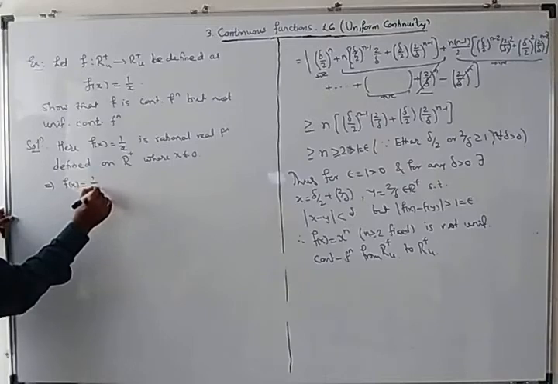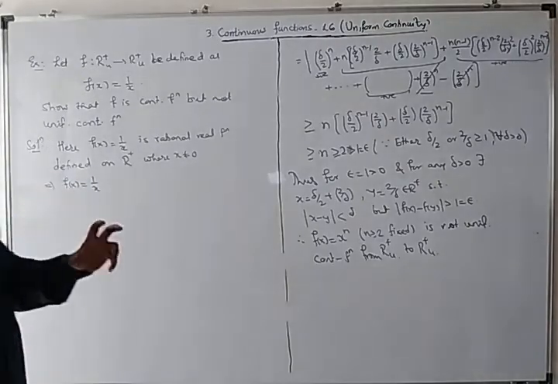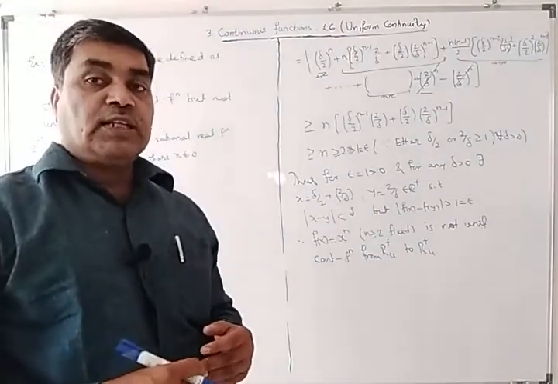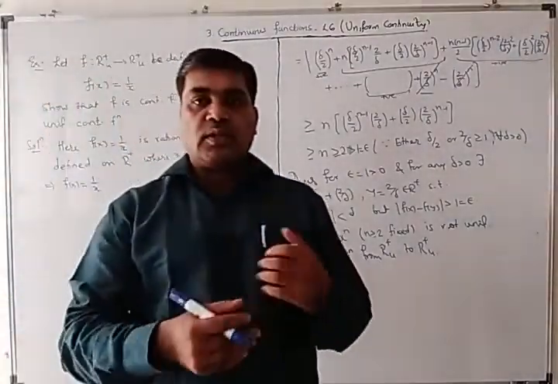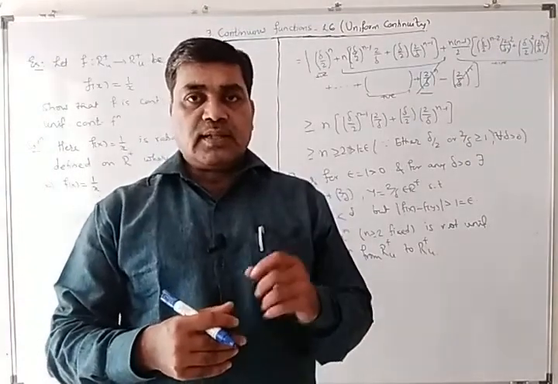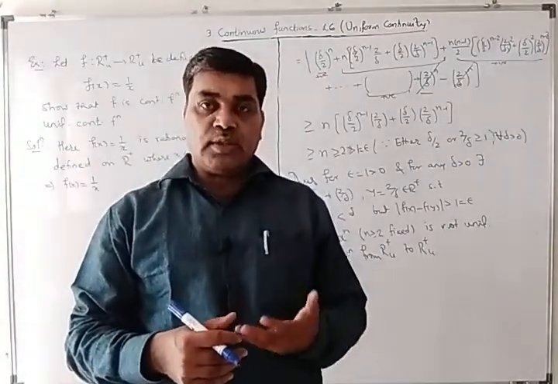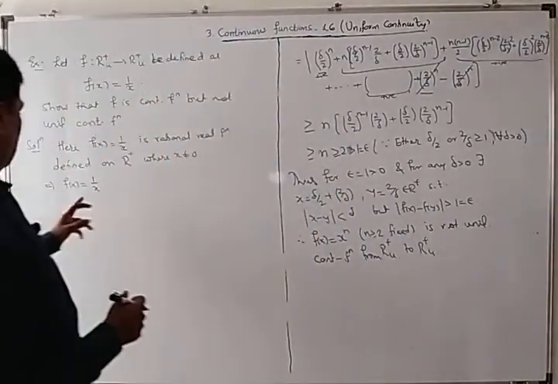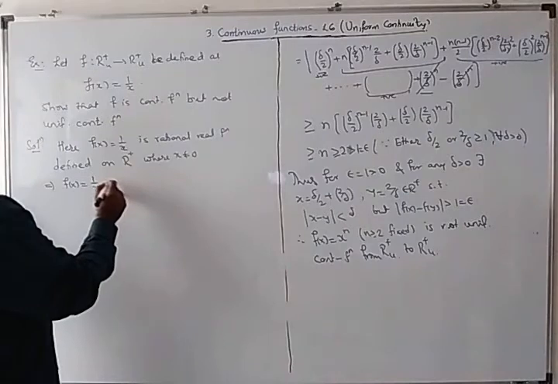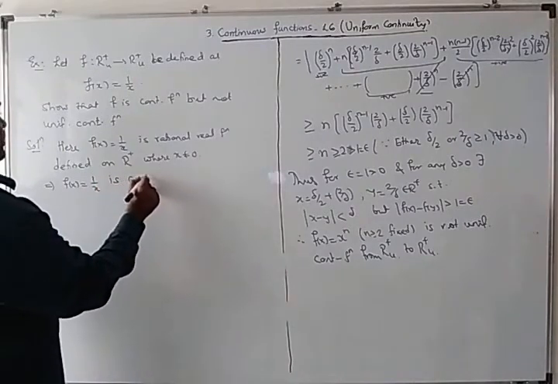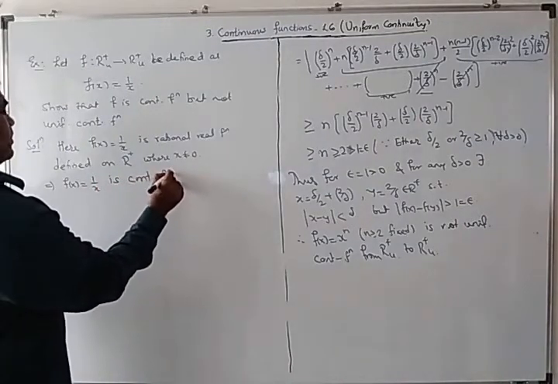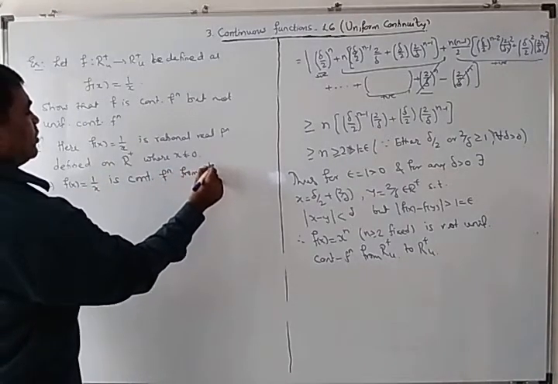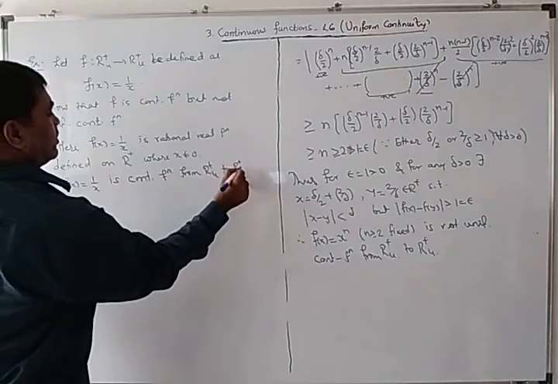We know that a rational function is continuous everywhere except at the zeros of the denominator. A rational function is nothing but one polynomial upon another polynomial, and it is defined and continuous everywhere except at the zeros of the denominator. So fx equal to 1 by x is a continuous function from R plus to R plus. Okay.